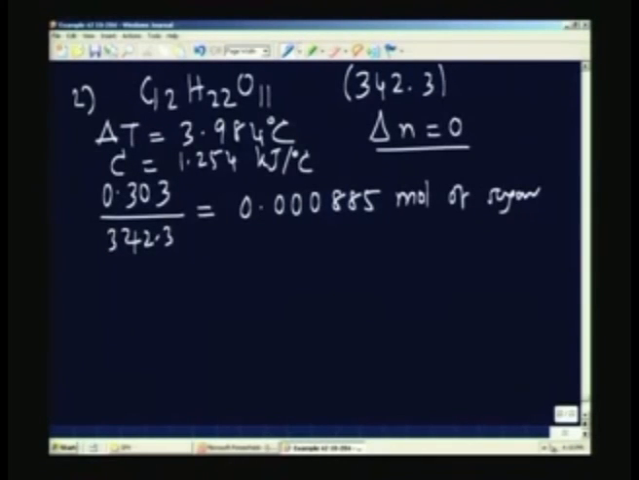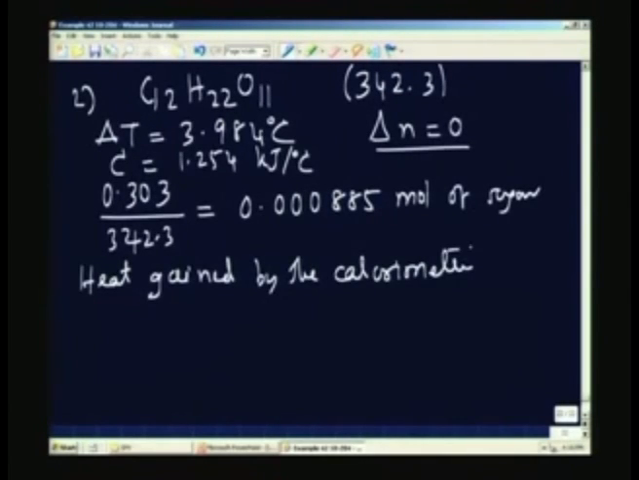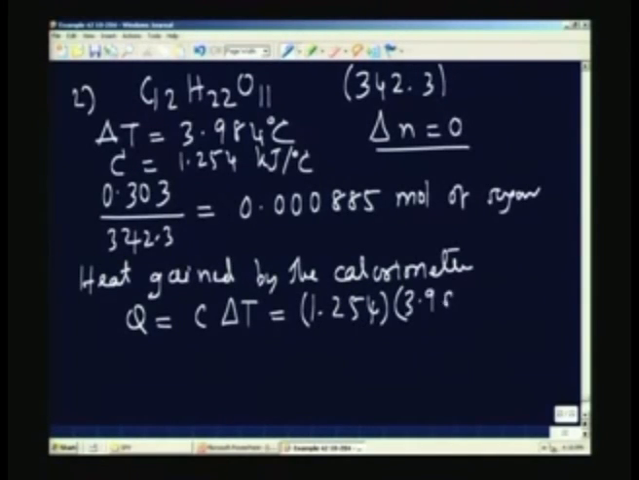and therefore, with this value I can find out the heat gained by the calorimeter. Q is equal to C delta T, which is 1.254 from the previous value multiplied by 3.984. This will give you 4.995 kilojoules.